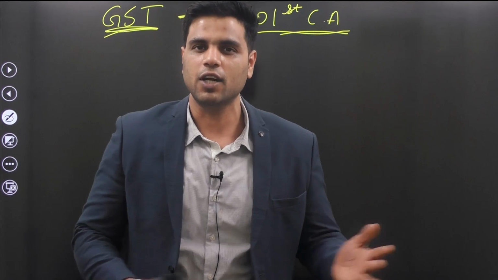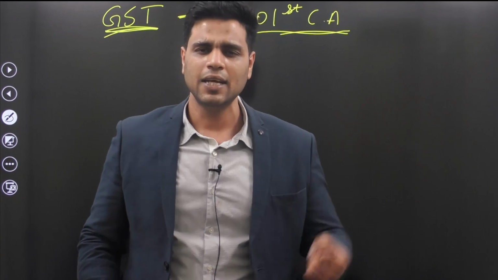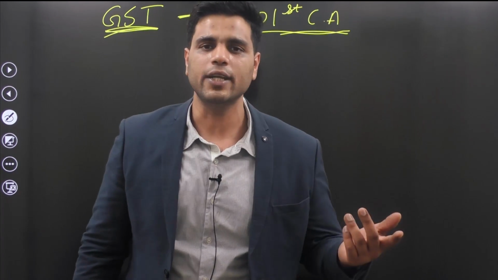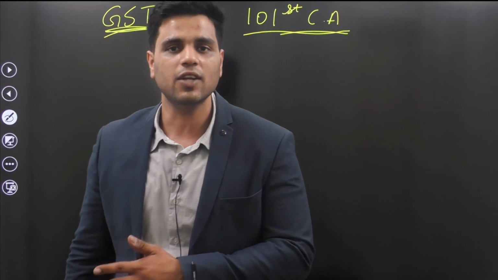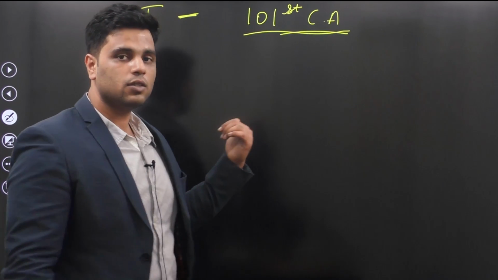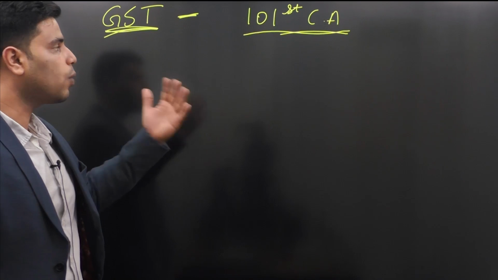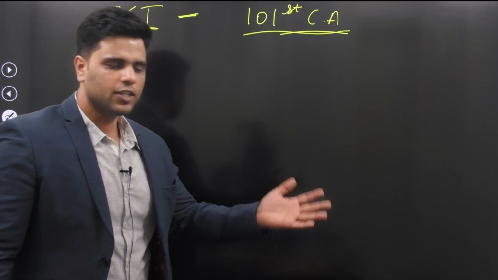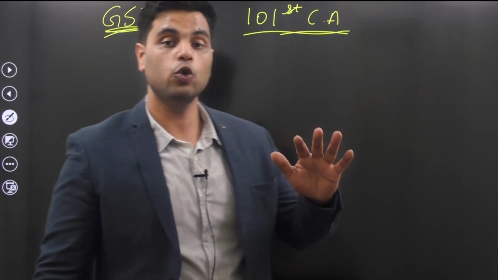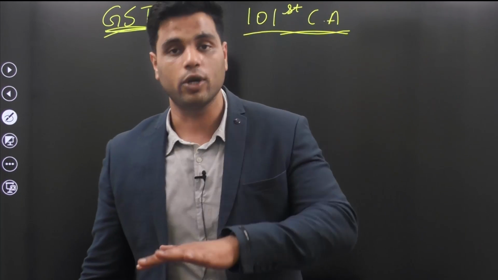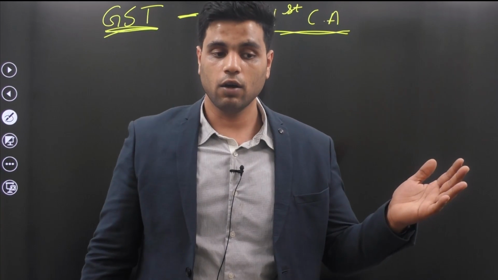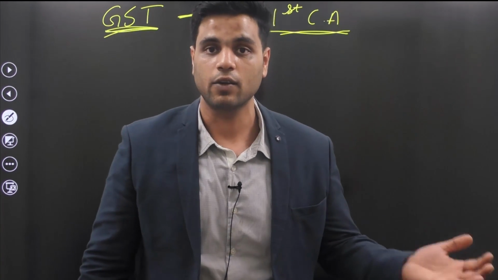As you all know, if you have studied polity, there are three types of amendments: simple majority, special majority, and the third is special majority plus ratification of states. Well, this was one of those amendments that required ratification of states as well. So that means you had to take states on board. You had to form a consensus with states as well, right?